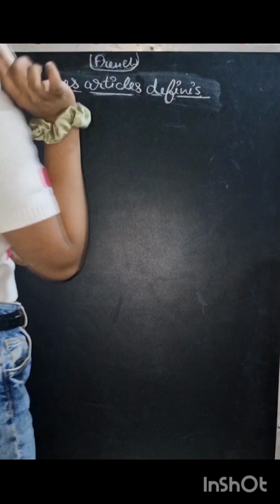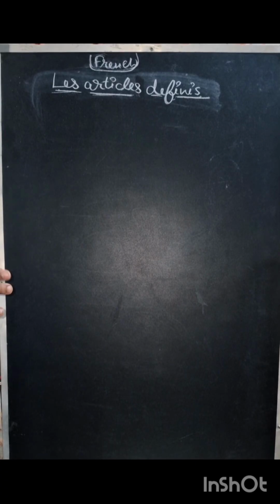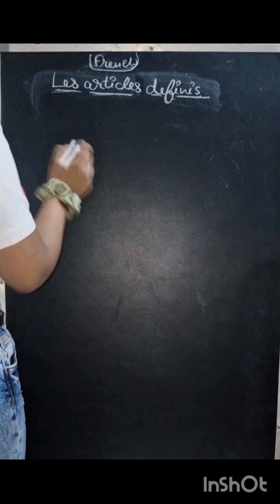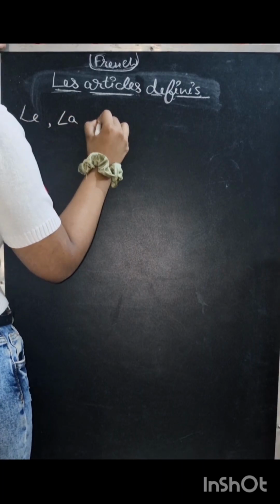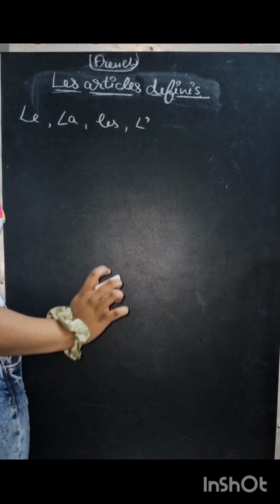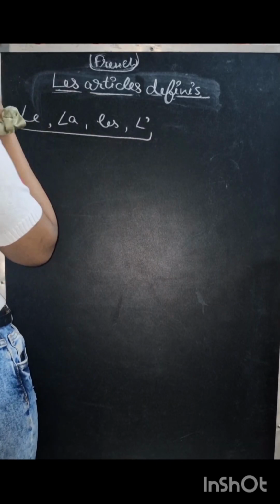So in today's video, we'll cover les articles définis, which means definite articles. Definite articles in English means the. The is used to define something specific or a noun or a thing which holds a very high position. We use definite articles which has the. All right. So in French, there are four types of definite articles: le, la, les, et l'apostrophe. These all mean the.